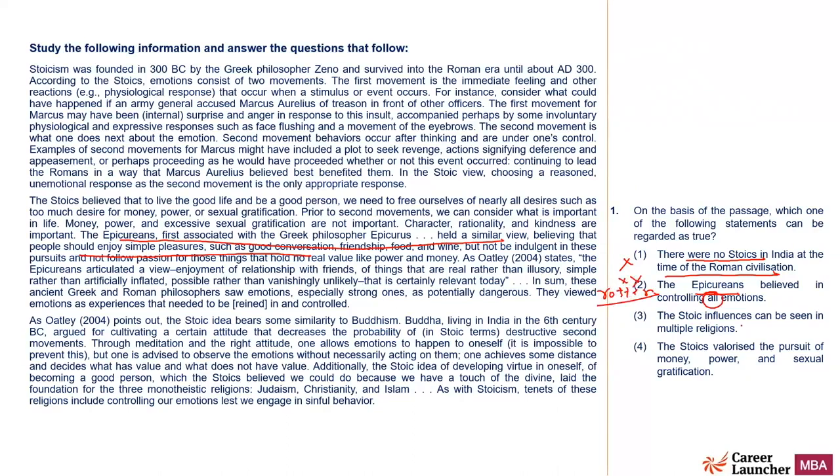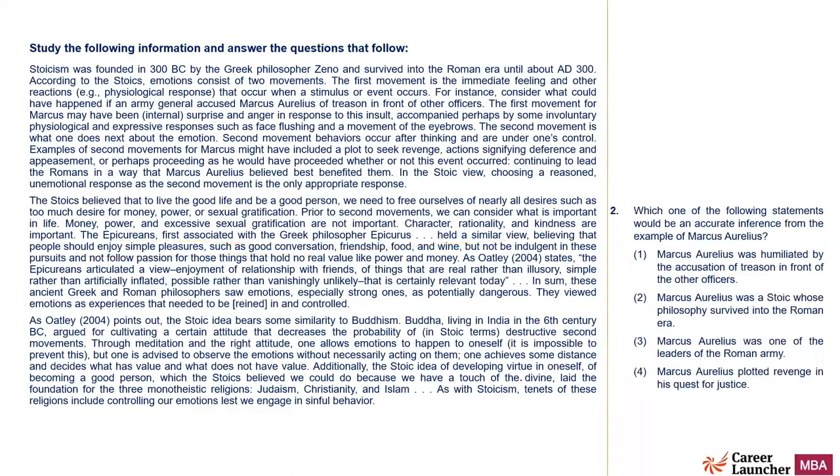The Stoic influence can be seen in multiple religions. This definitely is there in the last paragraph. So looks a good choice. Fourth, the Stoics valorized the pursuit of money power. Valorized means they held it in high esteem, kind of. So that is opposite of what they have said. So right answer is option number three. Very straightforward question. Everyone should have got it right.